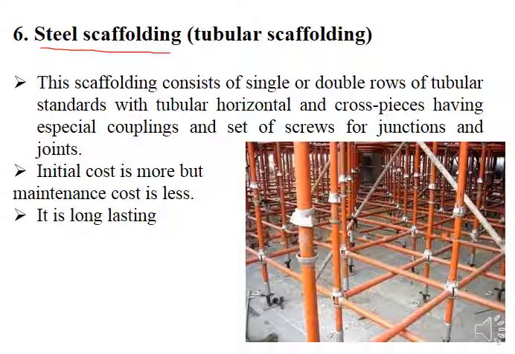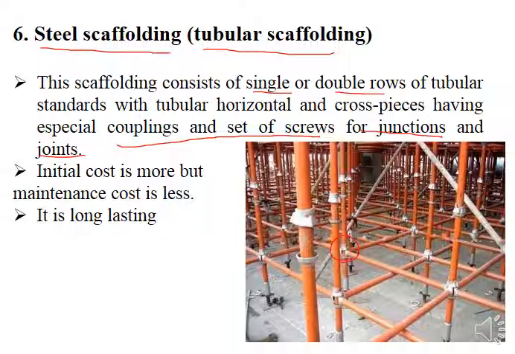Then comes steel scaffolding, which is also called tubular scaffolding. This scaffolding consists of single or double rows of tubular vertical standards, with tubular horizontal and cross pieces, having special couplings and sets of screws. Of course, if steel is there, then you need a screw system, a nut and bolt system, a coupling system to make a joint to connect the different components, for junctions, connections and joints. So here you can see this connection.